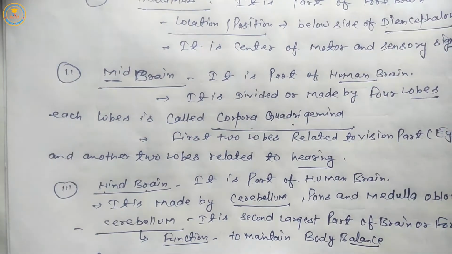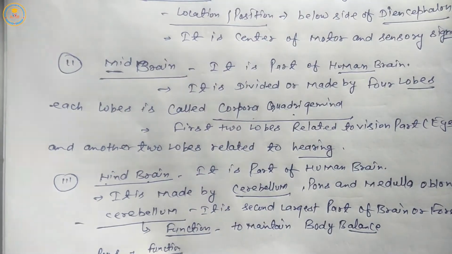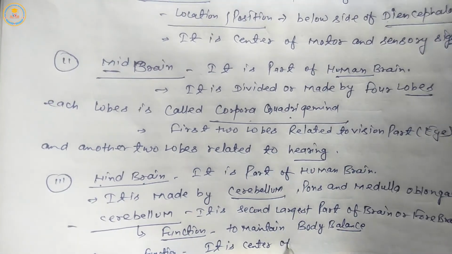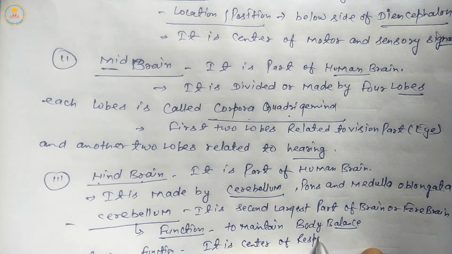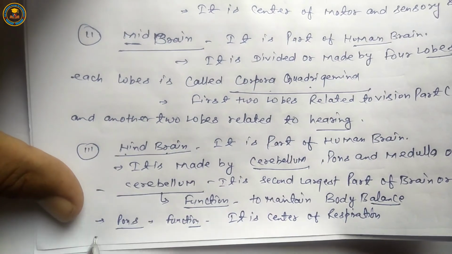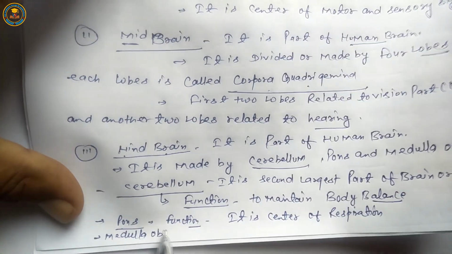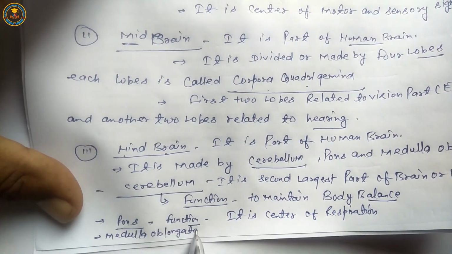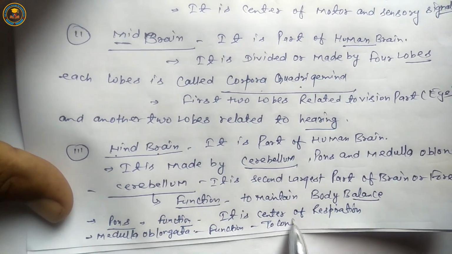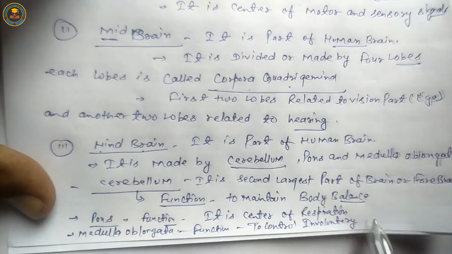Next part, pons. It is a part of hindbrain. Its function is that it is the center of respiration. And last is medulla oblongata. Its function is to control involuntary actions.